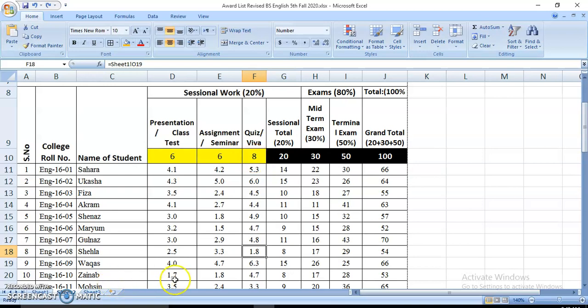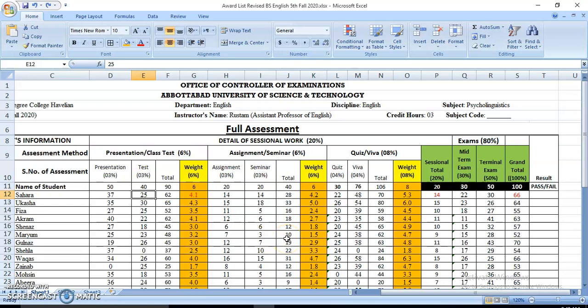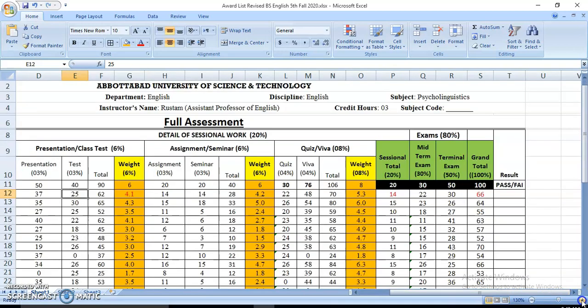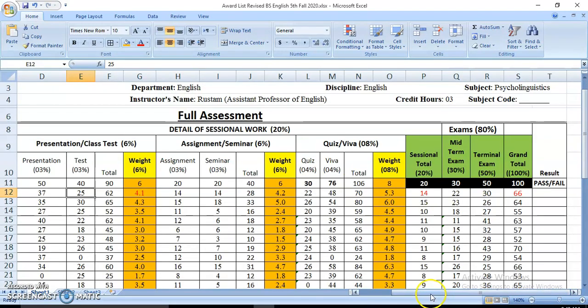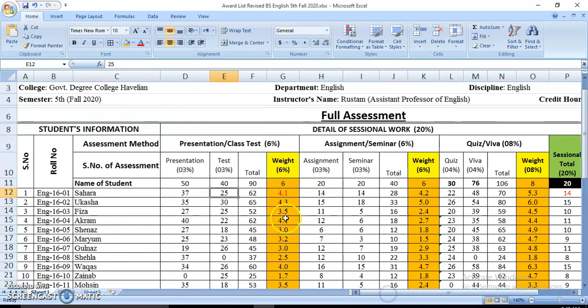It means if a student wants to see why he or she is doing badly, you can show this assessment sheet to the student. But a teacher has to be honest, otherwise it will not be possible. Thank you very much.